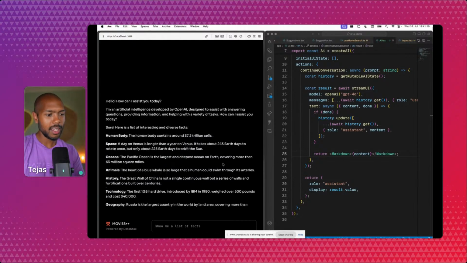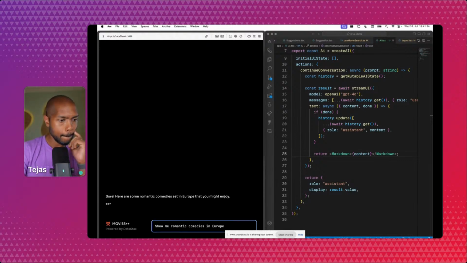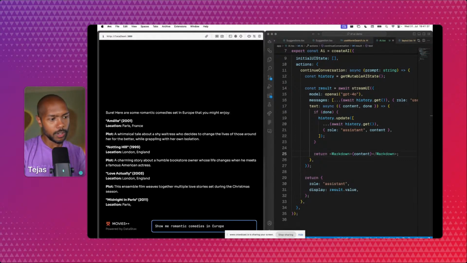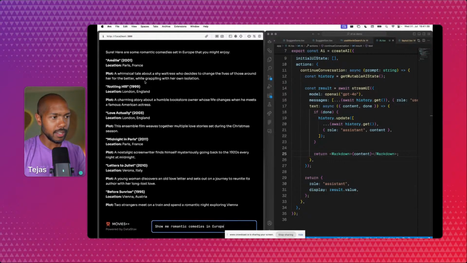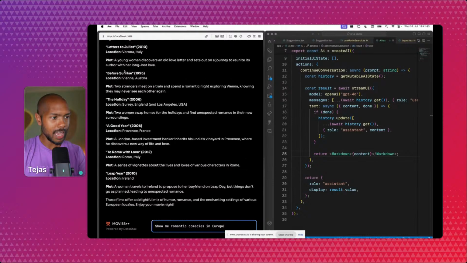This is so great. But again, I said earlier, we're not here to build a chatbot. We're here to build a rich movie search experience. Okay, so let's do this again. Let's say, show me romantic comedies in Europe. Totally working. And the cool thing about this is it just knows to include the name of the movie and the location. Vienna, Austria, Surrey, England, Provence, France, Rome, Italy. So cool. But again, it's a chatbot.